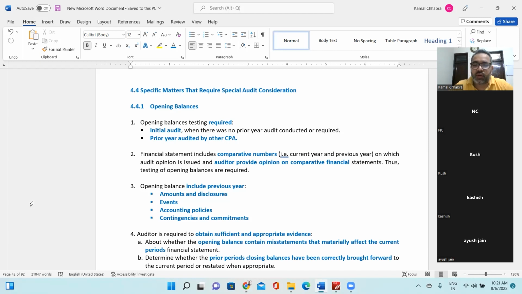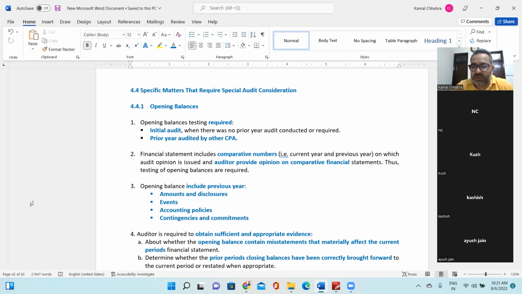So in that scenario, when you are performing the audit, you will be giving an audit opinion on the comparative financial statements. You'll be giving current year numbers as well as previous year numbers, and you are signing. So the public at large will be looking at the financial statements under the impression that you have audited both numbers. So in that scenario, it becomes very important for any CPA to have a detailed understanding of the opening balances and to do detailed testing of them. Make sense?